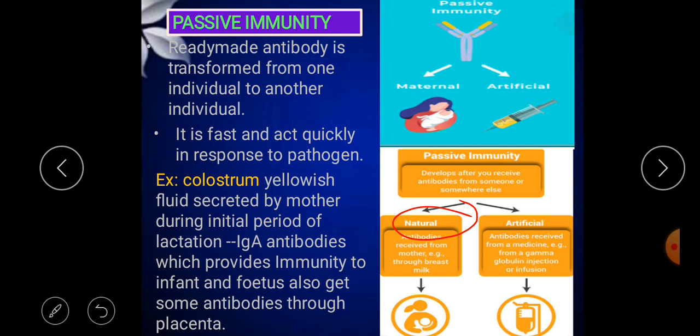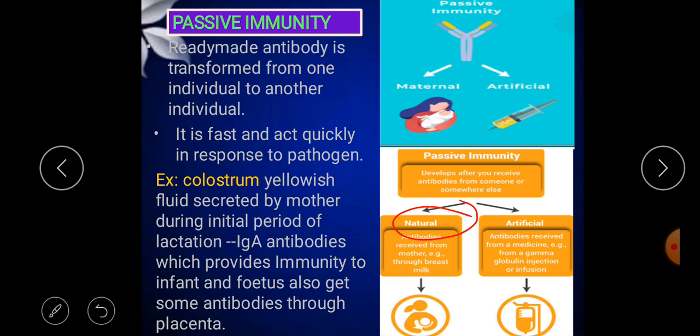This is passive immunity, because the antibodies are not formed inside the body of the baby. They are produced somewhere in the mother's body, outside the baby, and introduced in the form of milk into the baby. So it is a natural process and it is fed by the mother to the baby. So like this the natural passive immunity is taking place.